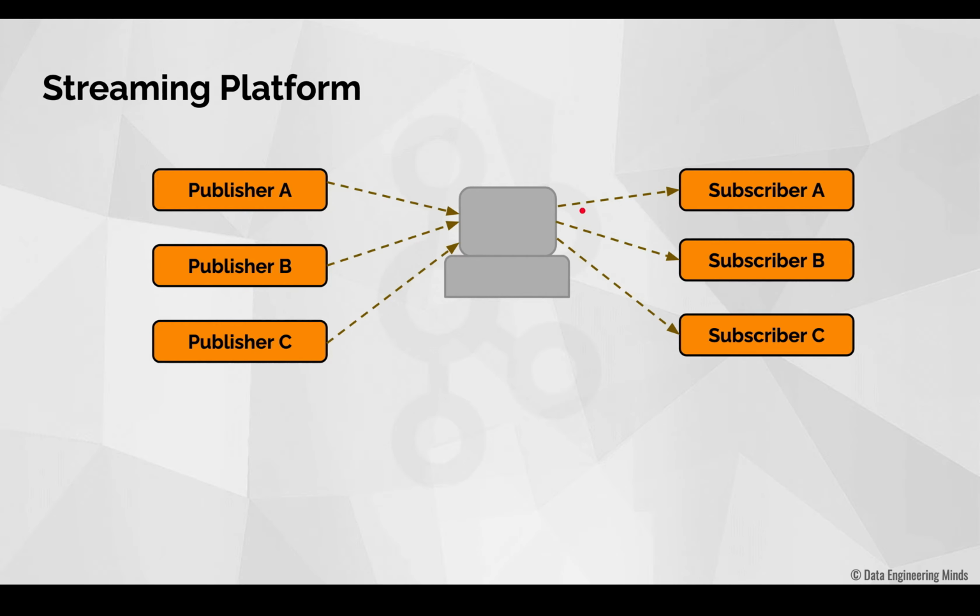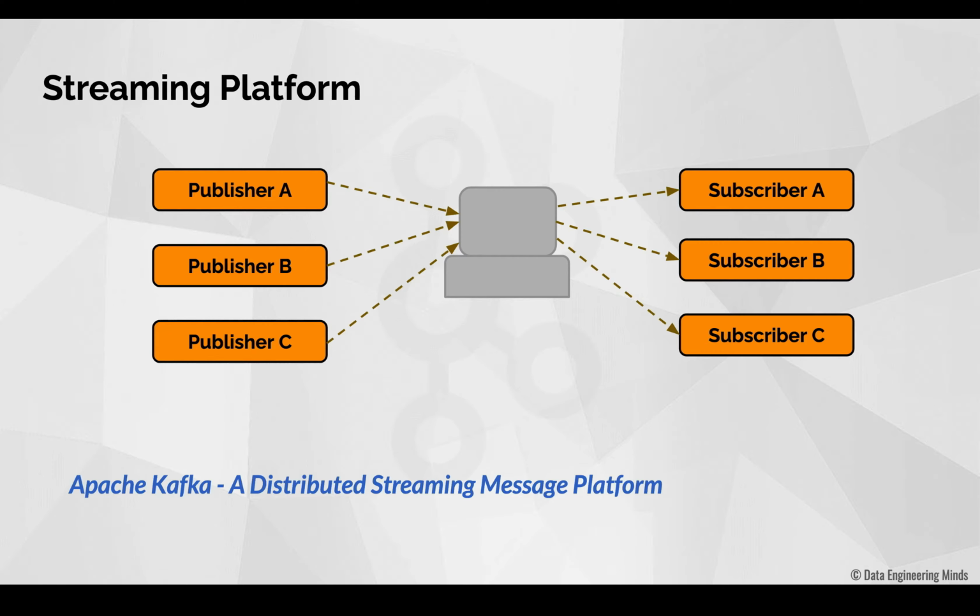So now we saw what is a distributed system and then we also saw what is a message bus or a streaming platform. Now, try to imagine that instead of the single system in the common platform, what if we have multiple systems working in a distributed fashion? This is what Apache Kafka is all about. That is, Apache Kafka is a streaming message platform, and at the same time it works in a distributed fashion. So if you want to first know what Apache Kafka is all about, then you need to know what a distributed system is, then you need to know what a streaming message platform is, and then you need to connect both these concepts together.